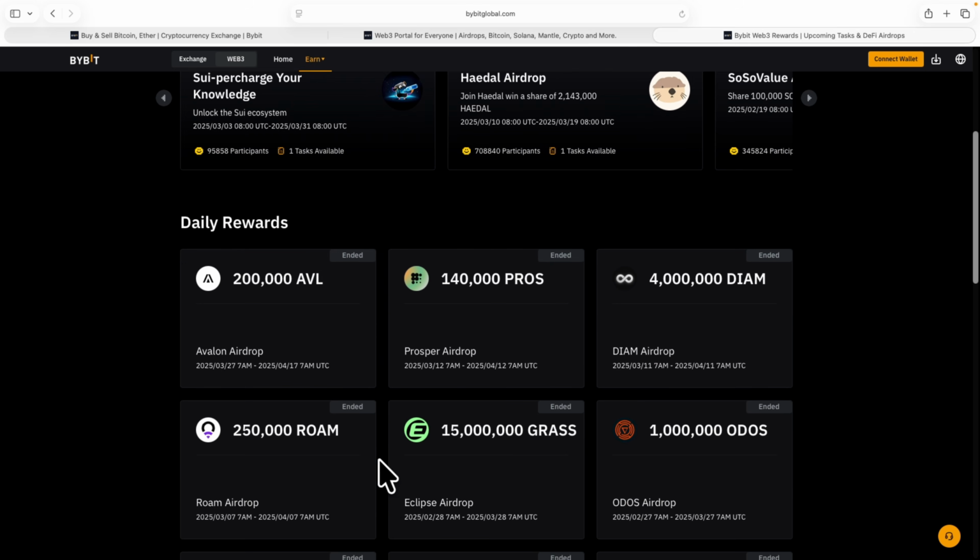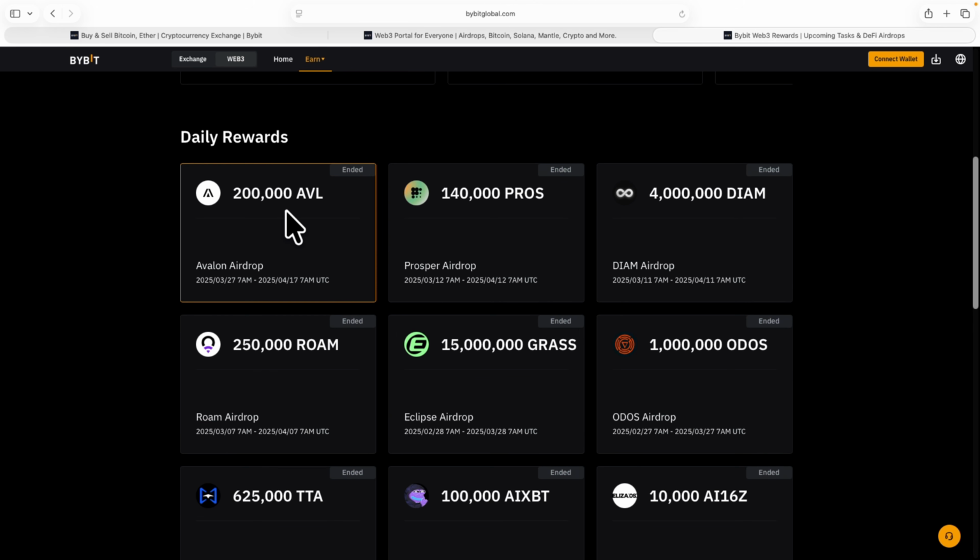And if you scroll down again, you also see more of the ones that have ended. You can see daily rewards right here. All of these are different airdrops. This one is 200,000 AVL, so they are giving out 200,000 AVL tokens for this airdrop.